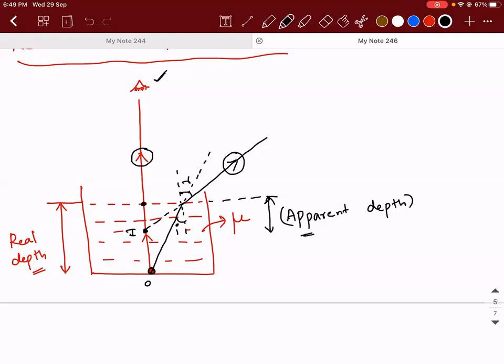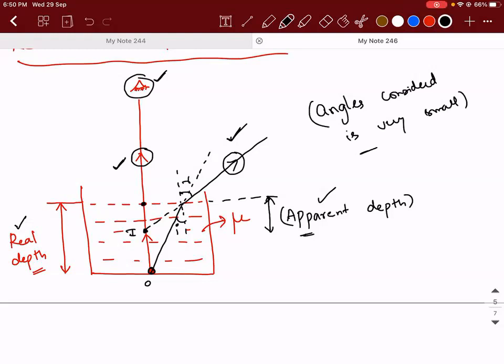Now listen to this very carefully. Our job is to derive the relation between real depth and apparent depth. Tell me one thing, when you're seeing from here, the first and the second refracted ray are supposed to be so close to each other. I repeat, they are supposed to be so close to each other because the size of your pupil is very small. The angles considered in this situation are very small.